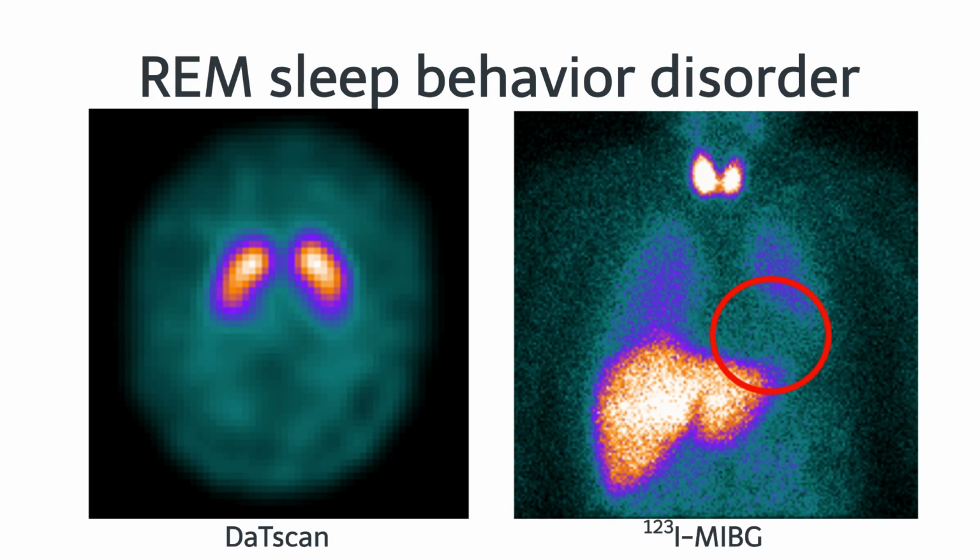In this issue, we focused on the principles and clinical utility of cardiac sympathetic innervation scintigraphy.